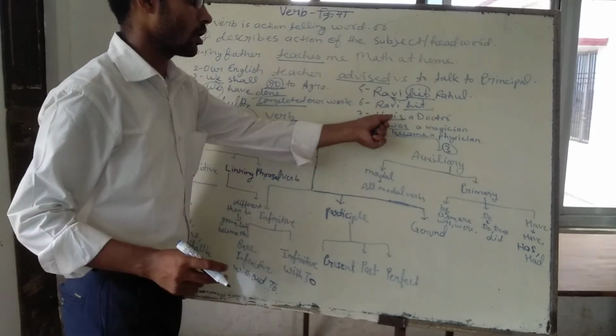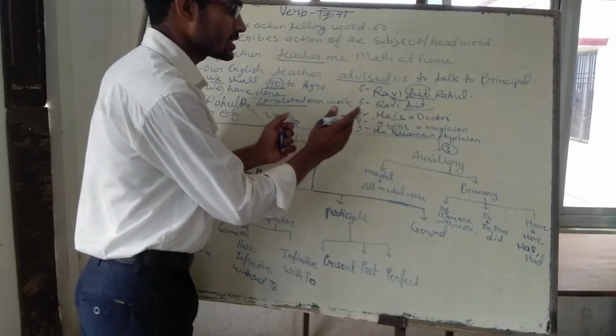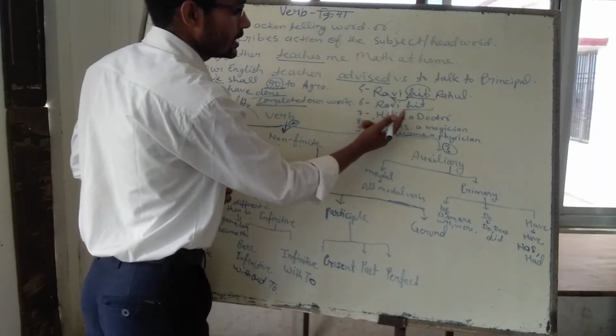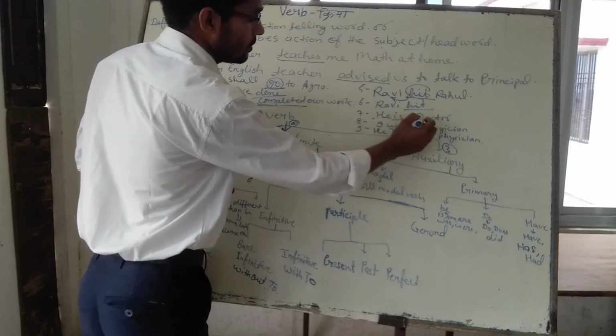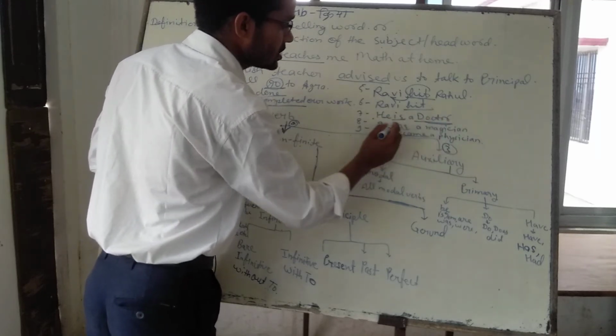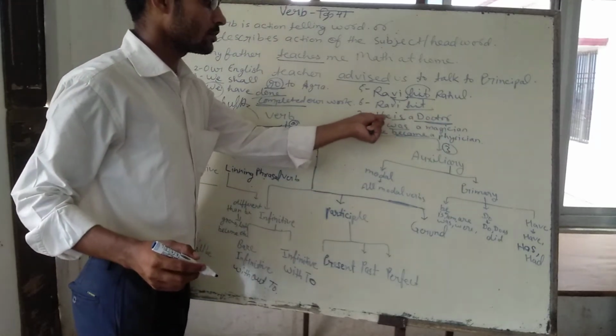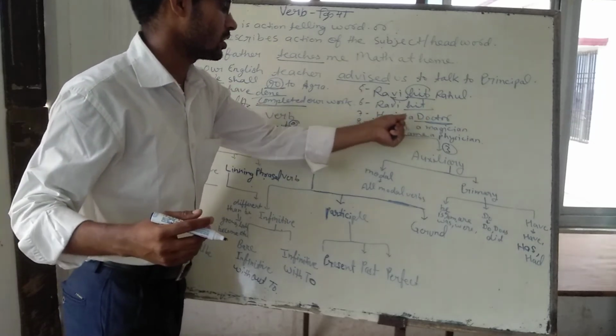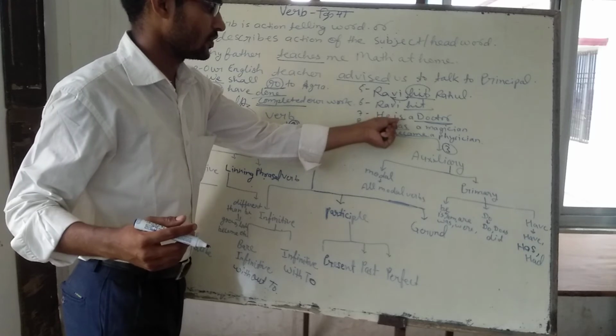And why linking? Because these are linking, adding something more to the head word. Here you can say, he is. What is he? A doctor. It means the noun doctor is defining he, adding something more. Something like an adjective is being added by the word doctor, with the help of the linking verb is.